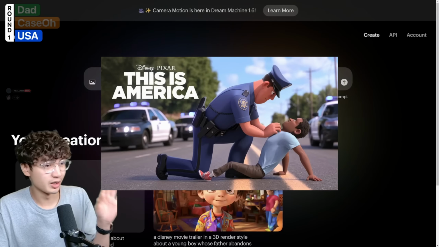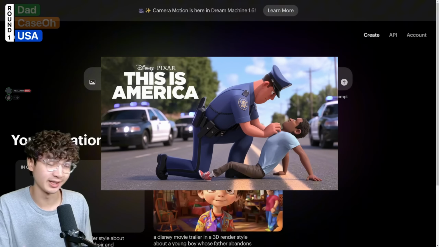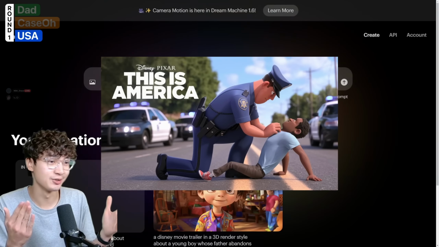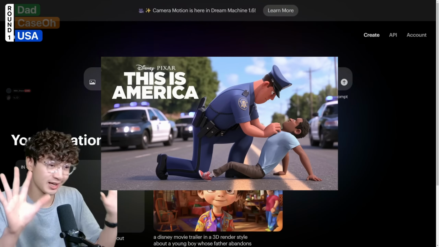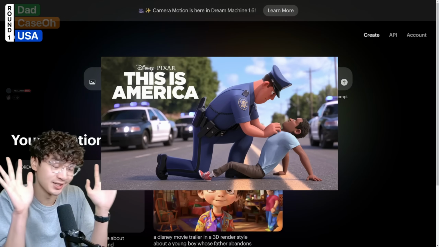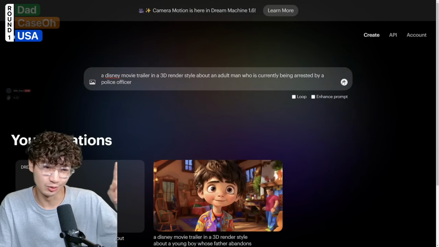But while we wait for this one to generate, we can get started with the America movie trailer. So the America movie trailer is gonna be about some guy who gets arrested by police officers. I think the villains in this one are gonna be the police officers, and our main character is gonna be our guy who's just being unfairly arrested. Once again, I'm not going to specify what race he is. I'm just going to let the AI decide, because I just don't want this to get racist. Otherwise, we're going to get demonetized again. But let's just send this one through, see what happens.